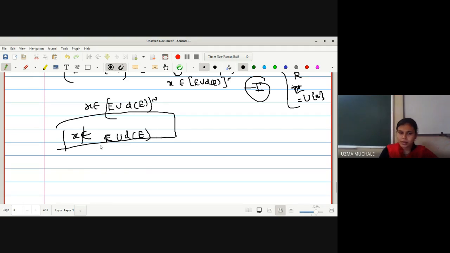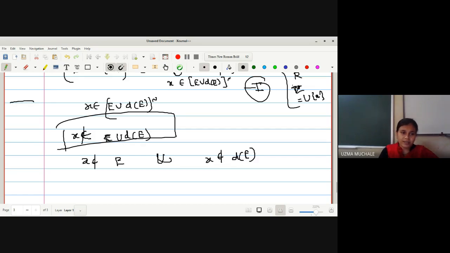It is not a member of any set. अगर यूनियन में नहीं है मतलब वो किसी भी सेट में नहीं है. Because to be a member of union, it is an eligibility that you should be a member of at least one set. अगर आप किसी एक सेट में भी हो तो आप यूनियन में definitely. So if X is not an element of union, I can say that X is not an element of E as well as X is not an element of derived set of E.